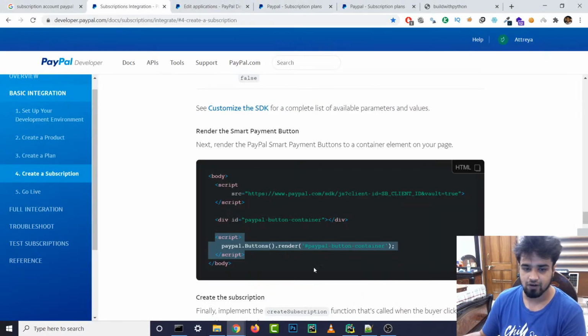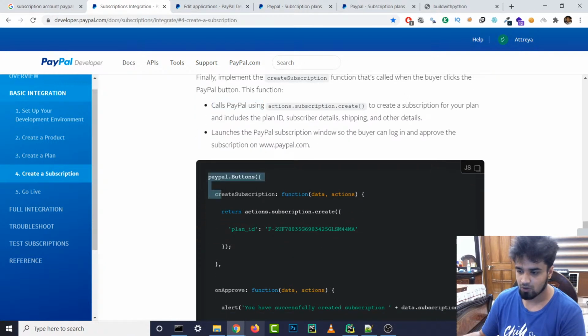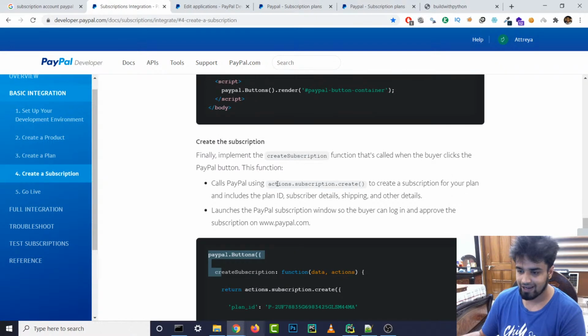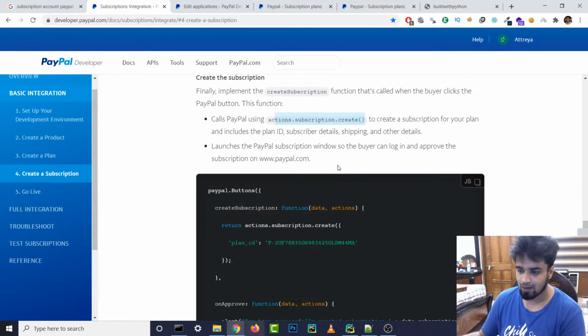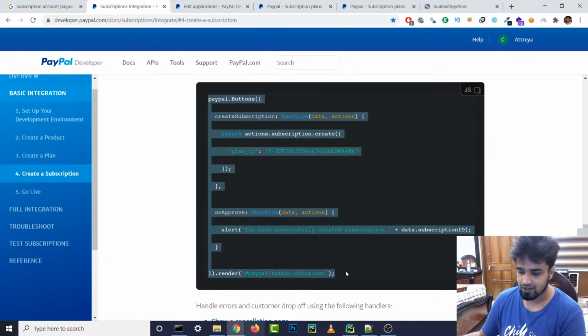I think so, yeah. So now we have to create the subscription, finally implement the create subscription function. That's when the buyer clicks the PayPal button. So right now, if we click on this button, nothing is going to happen. So what we are going to do is copy and paste this JavaScript, and this will automatically call what's happening at the backend of PayPal and everything. So let's actually have a look at what it says.